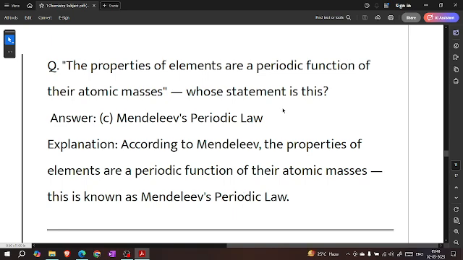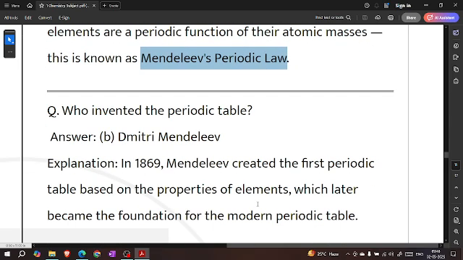The properties of elements are a periodic function of their atomic masses. Whose statement is this? Mendeleev's periodic table. According to Mendeleev, the properties of elements are a periodic function of their atomic masses. This is known as Mendeleev's periodic table. Who invented the periodic table? Dmitry Mendeleev.